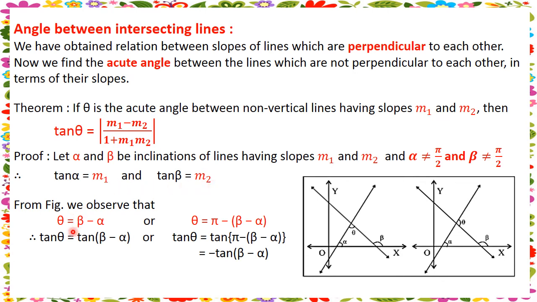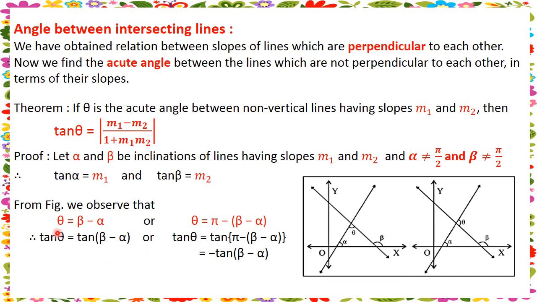From figure 1 we know that theta plus alpha is beta, so theta is equal to beta minus alpha. From the second one, theta is outside, so the inside angle is 180 minus theta. So 180 minus theta plus alpha is beta, then theta is equal to 180 minus beta minus alpha, that is, pi minus beta minus alpha.